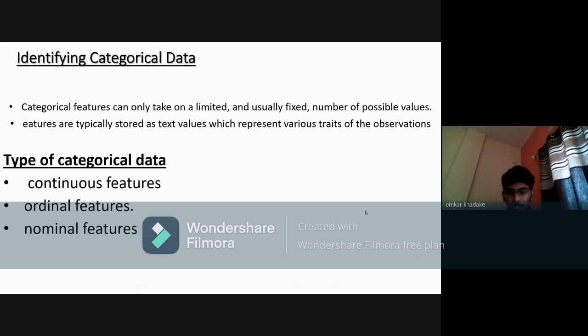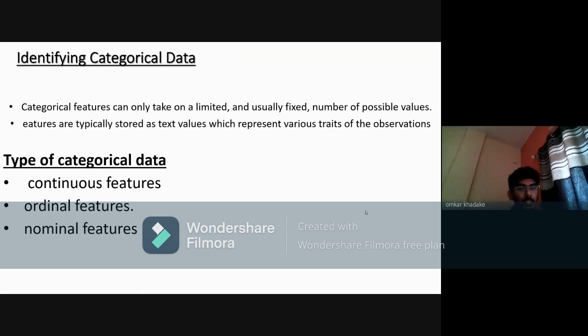Categorical features can only take on a limited and usually fixed number of possible values. Let's understand this statement with an example. If a dataset has information related to the user, typically the features are like his country, gender, age. Alternately, if the data is related to a product, then the features would be like type, manufacturer, seller, and so on.